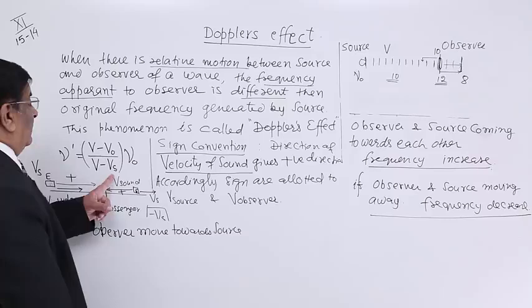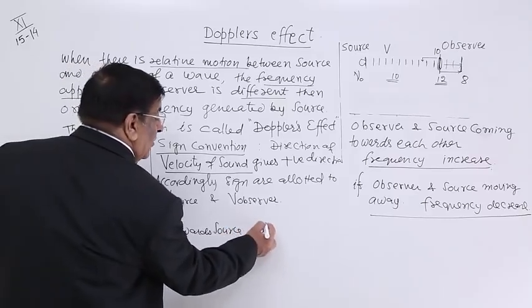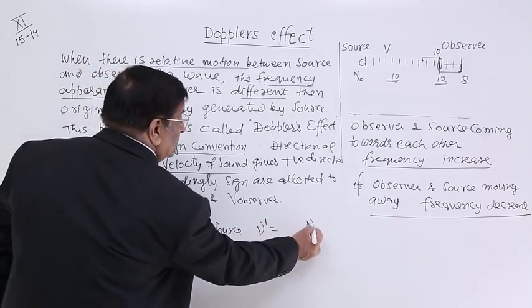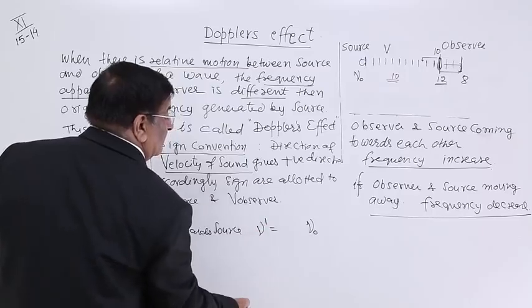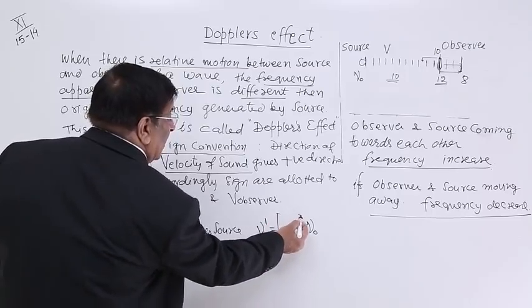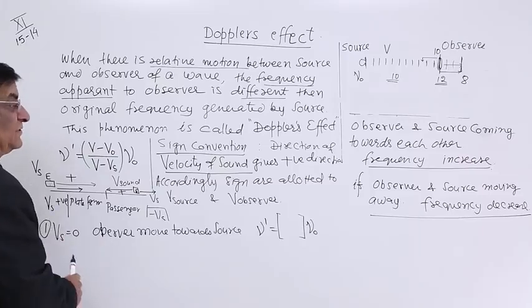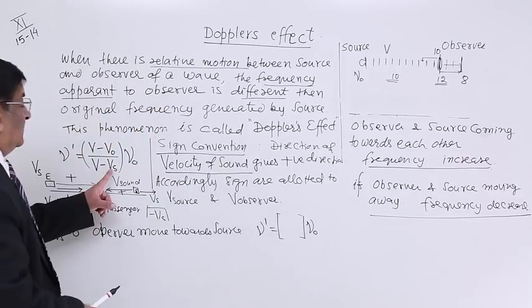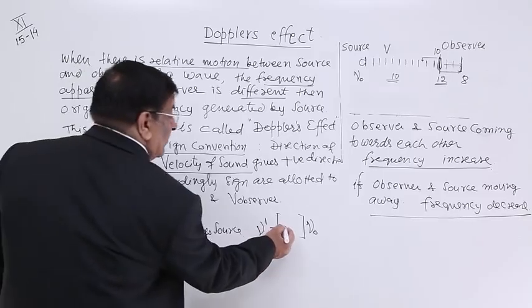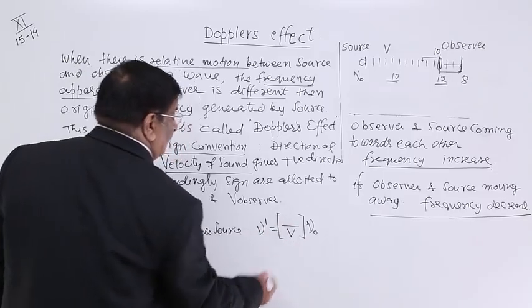How will this formula stand? nu dash is equal to nu naught, and see the bracket. What is not moving? The source is not moving, so this becomes 0. So the denominator is only V.